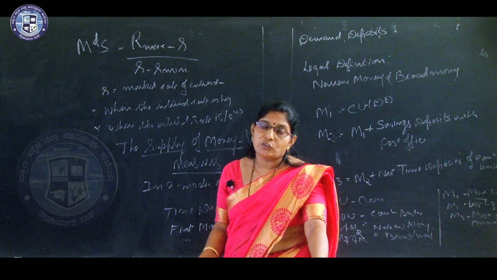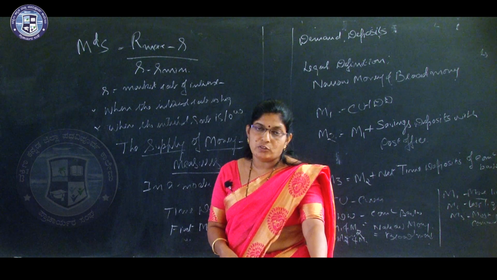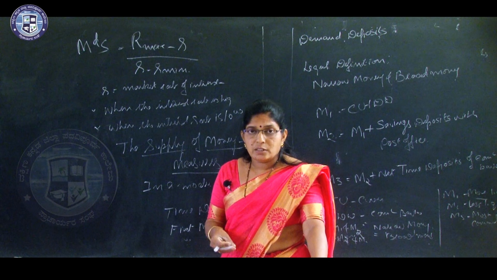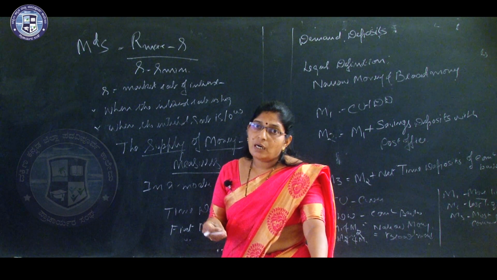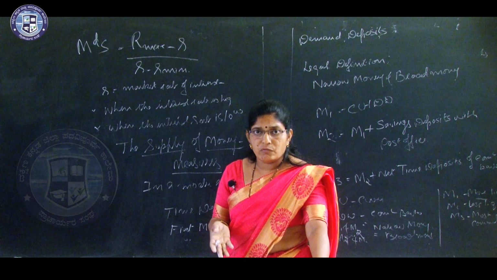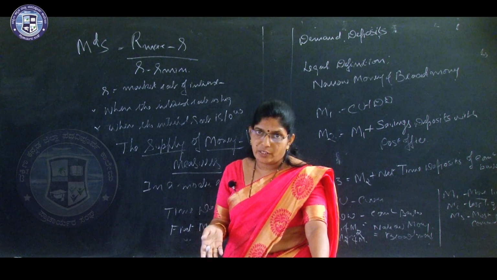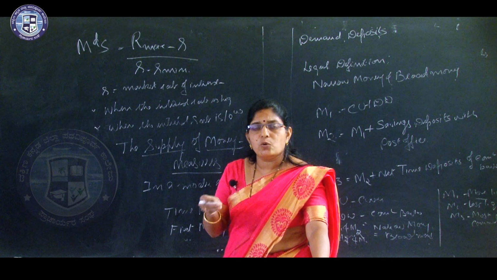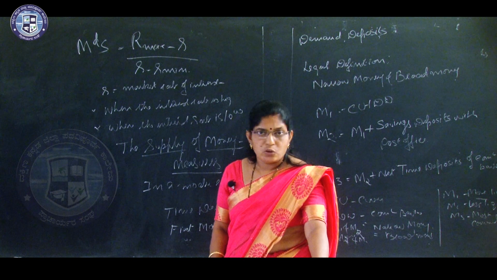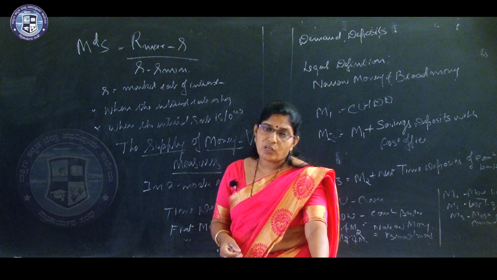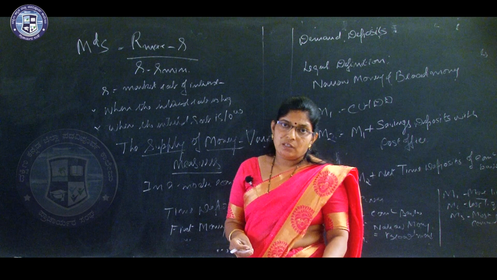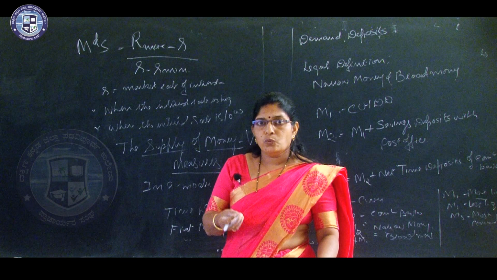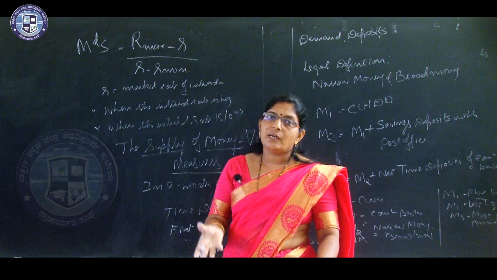A gold coin has intrinsic value, and a silver coin has intrinsic value. For example, if a gold coin is of 500 rupees, 500 rupees worth of gold is used to prepare that coin. If a silver coin is of 1000 rupees, 1000 rupees worth of silver is used to prepare that coin.